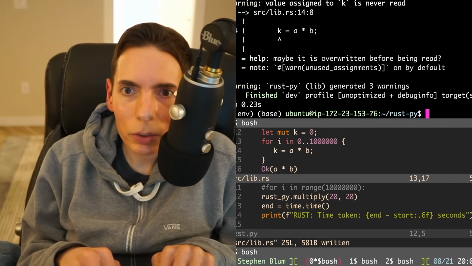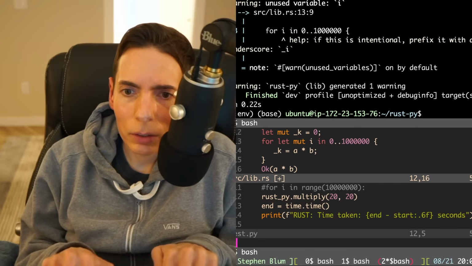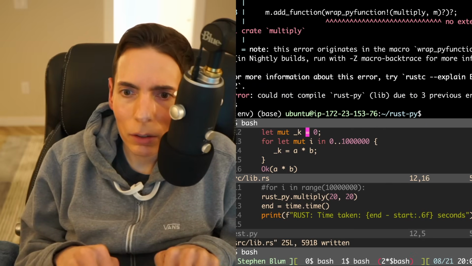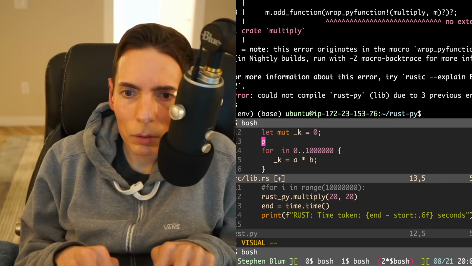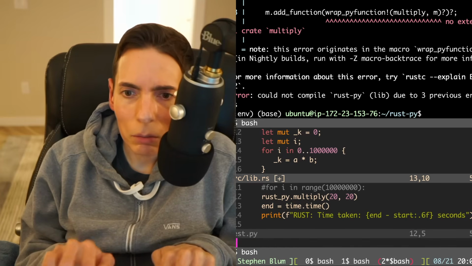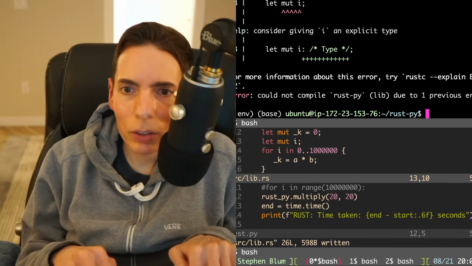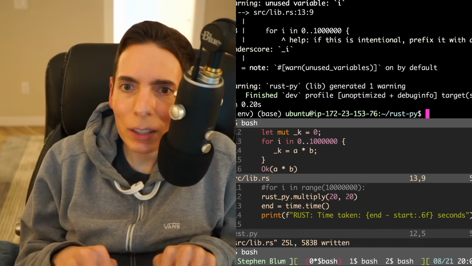Okay, it looks like it built. And then we want to do an underscore to get rid of the warning. Does it like that better? No. Let's see here. Let mut i. Okay. I think maybe, will that be good? No, it doesn't like that. How do we do this? It's building, it's fine.